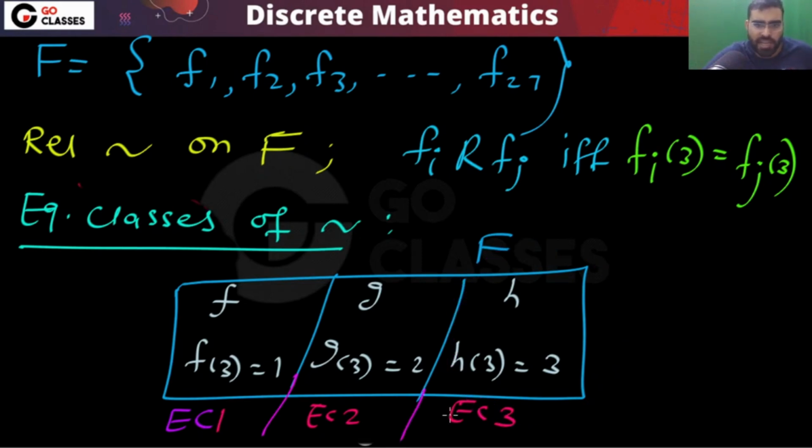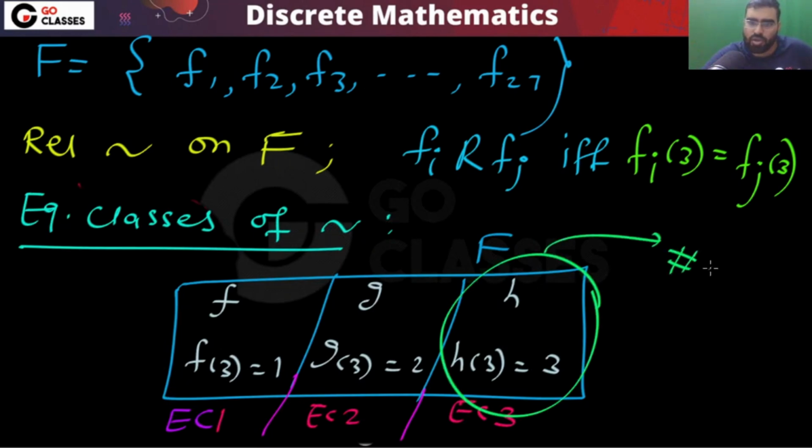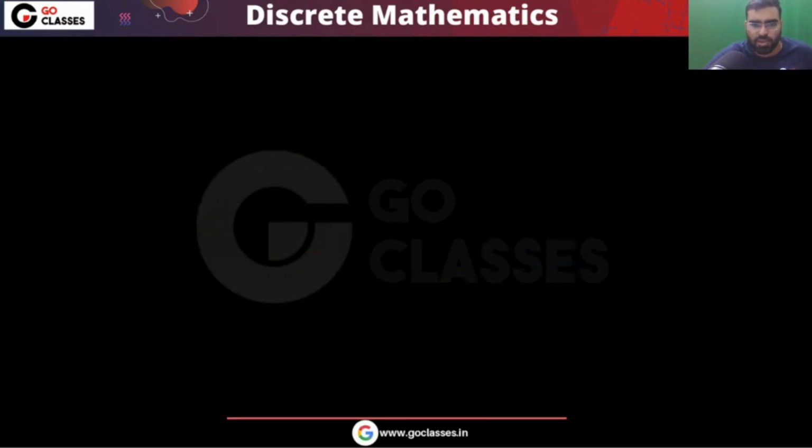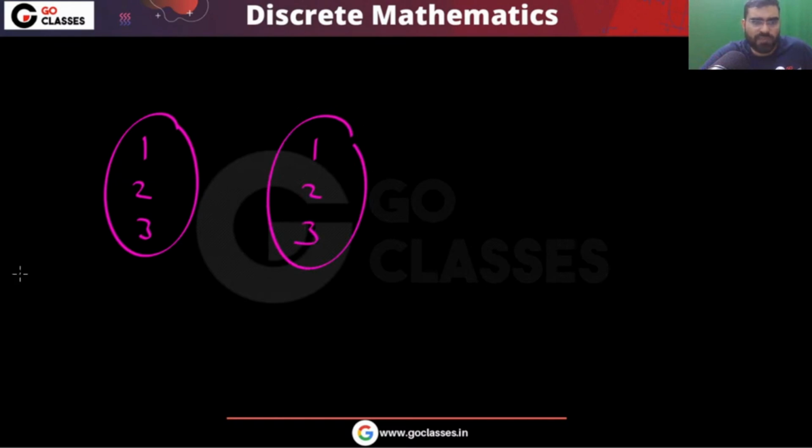In each equivalence class, how many elements are there? Now you tell me, how many functions will map 3 to 3? What is the number of such functions h? This is the type of function I want.